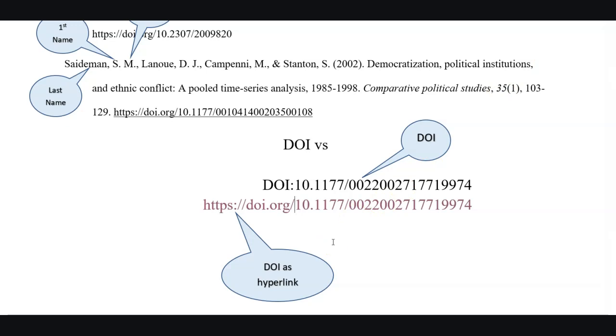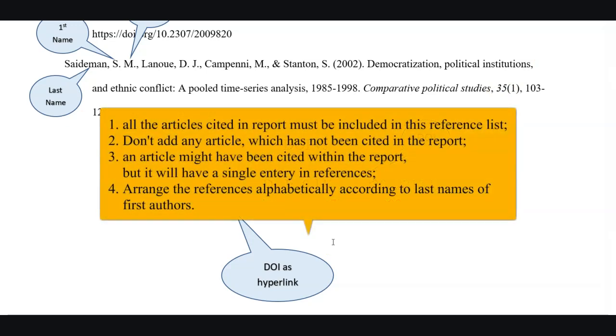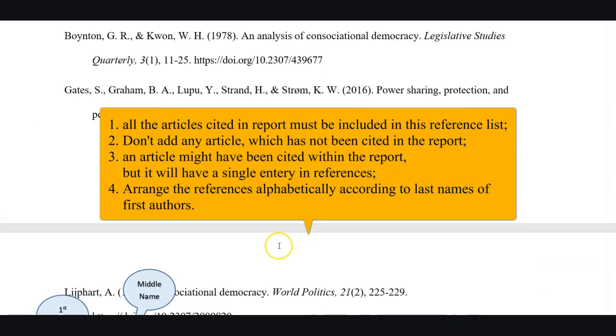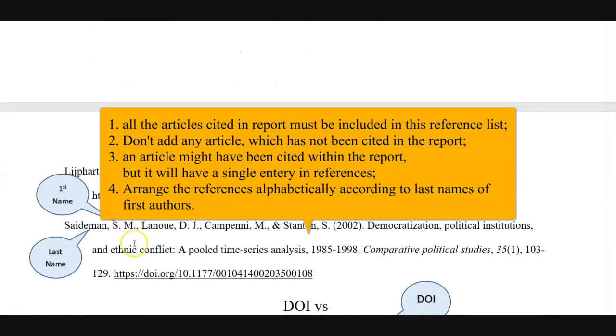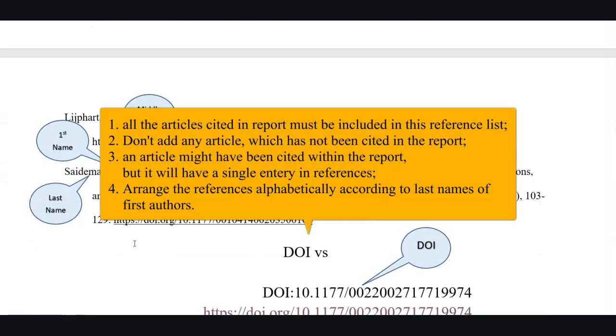We have to take care that all the works cited in our text will necessarily appear in our references, and we can't add those works which are not cited in a report. Then we might have cited an article in more than one place in a report, but it will appear only once in the references. And finally, the references are arranged in alphabetical order according to the last names of the first authors. Like here, we have started from Bernier, then Bogarts, Boynton, Gates, Lippard, and Sadman is at the end of the reference list. This is all about citing a journal